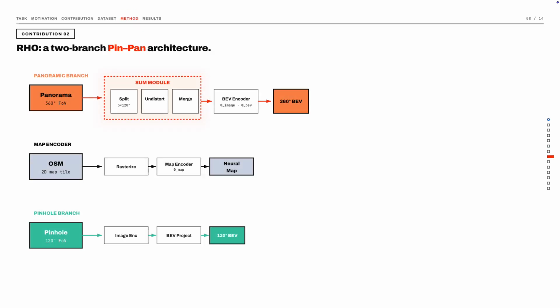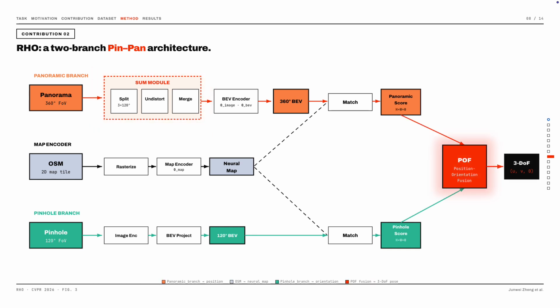Here is the overall architecture of RHO. The panoramic branch takes the 360-degree panorama, passes it through the SUM module to produce a clean 360-degree BV, and matches it against the neural map for a position score volume. The pinhole branch processes the 120-degree crop into a BV and produces an orientation score volume. Both score volumes are then fused by the POF module to output the final 3D pose.